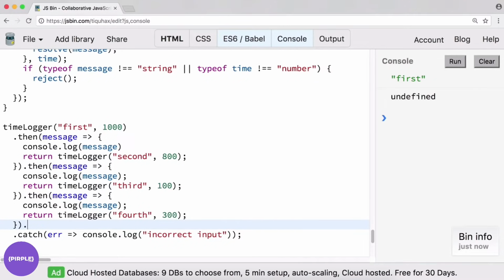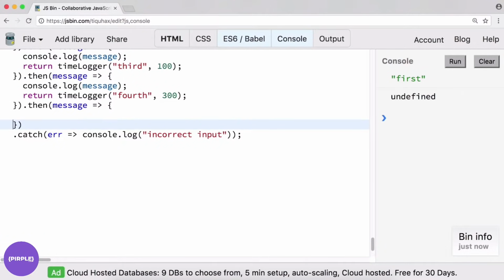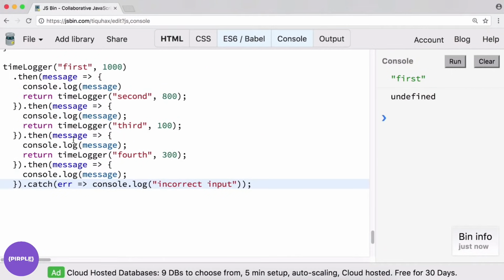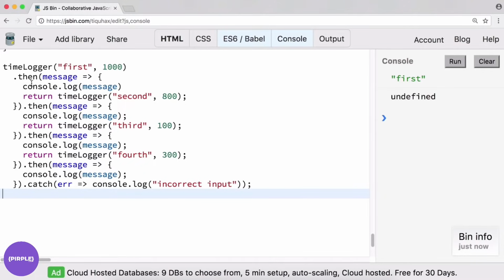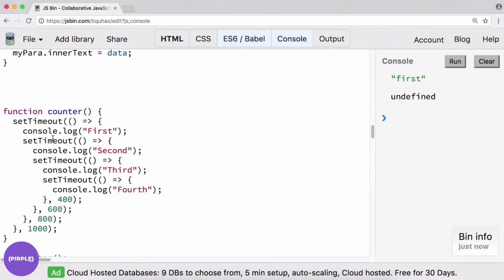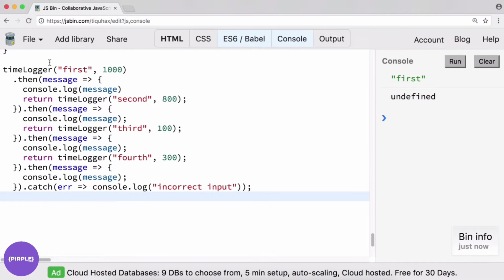And finally, dot then, let's say message again. This last one, we don't really need to return from it, but I'm going to use these curly brackets and then just do a console.log message. Right, finally, we have our catch just in case we have an incorrect input somewhere. Right, so this looks sort of complicated, but if you consider this compared to our callback hell type situation up above, where we have callbacks inside other callbacks, here we can structure that in a way that's more easy to understand.